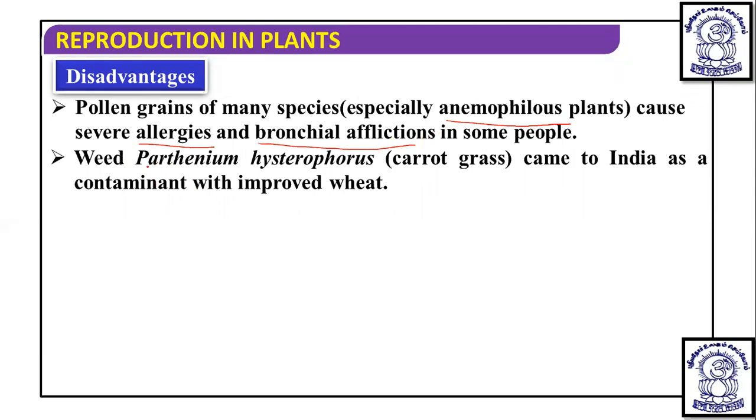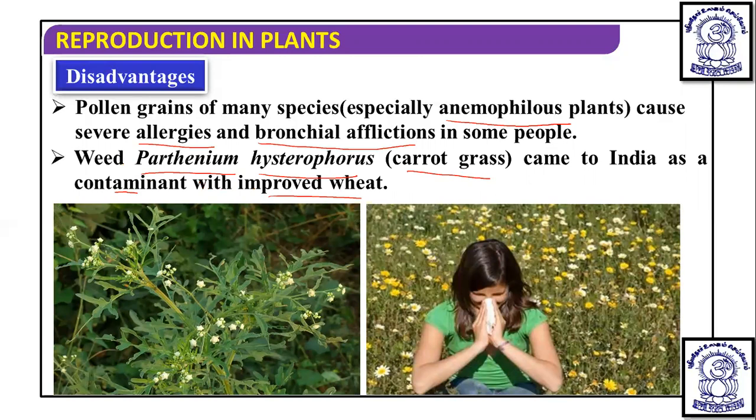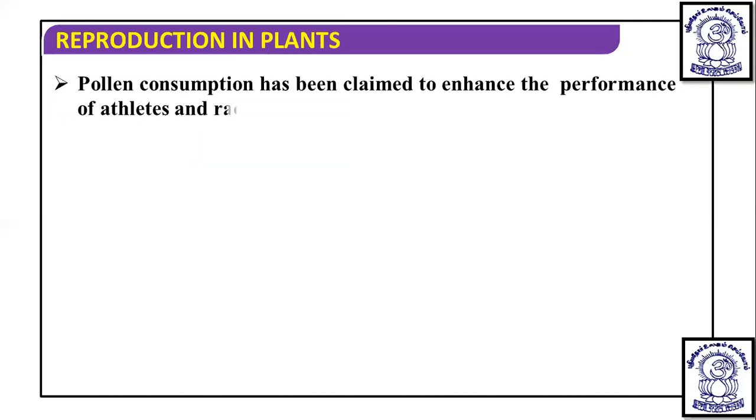An example of this is the weed Parthenium hysterophorus. This is also known as carrot grass, and it came to India as a contaminant with the improved wheat. It is known to cause one disorder, a pollen allergy known as hay fever. So this is Parthenium hysterophorus, that is carrot grass. Now, this hay fever can be caused by it.